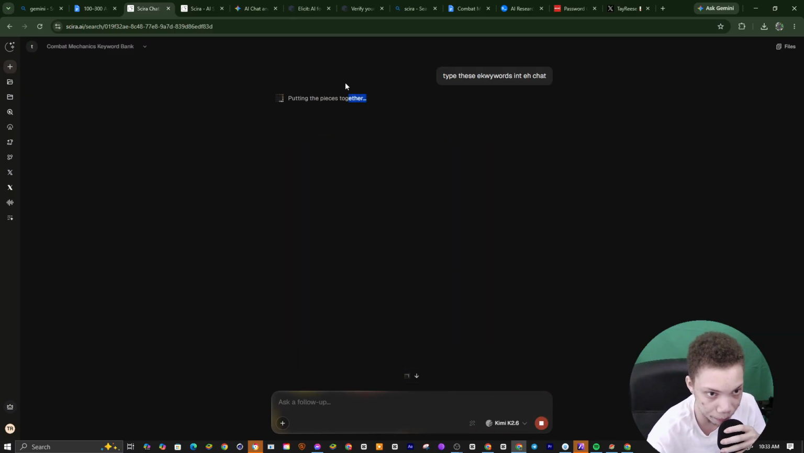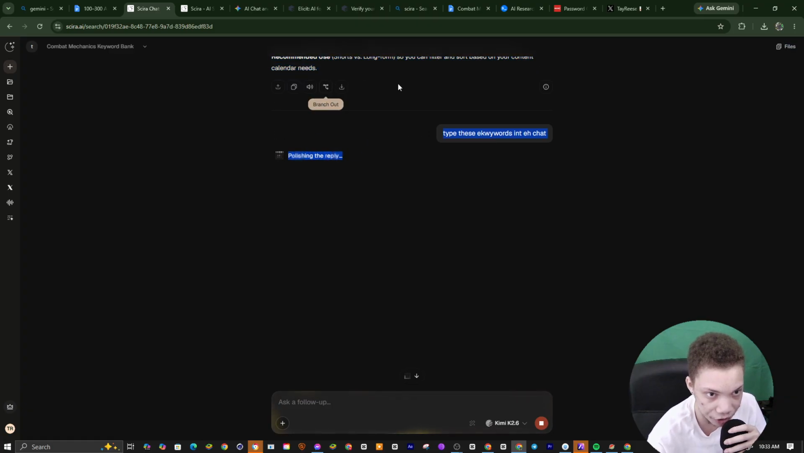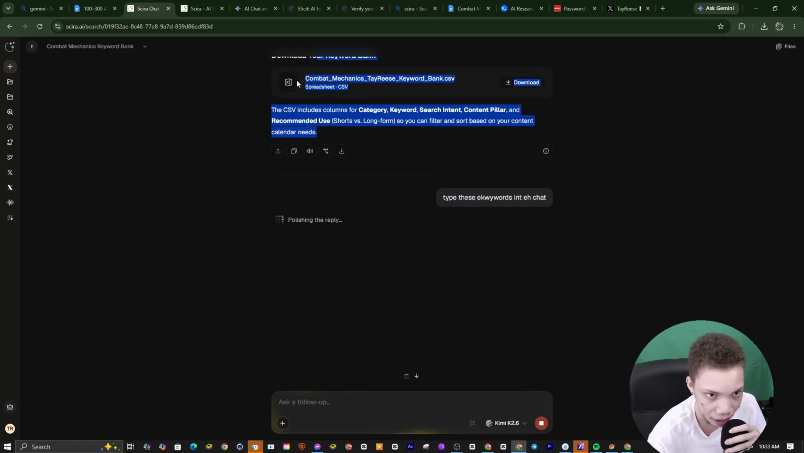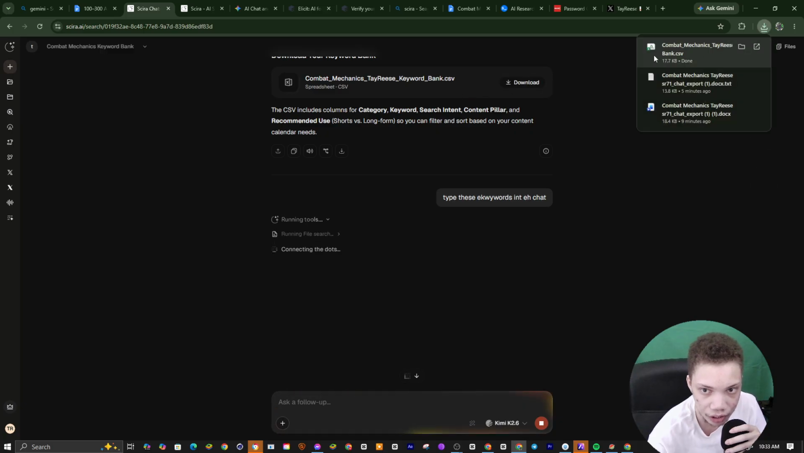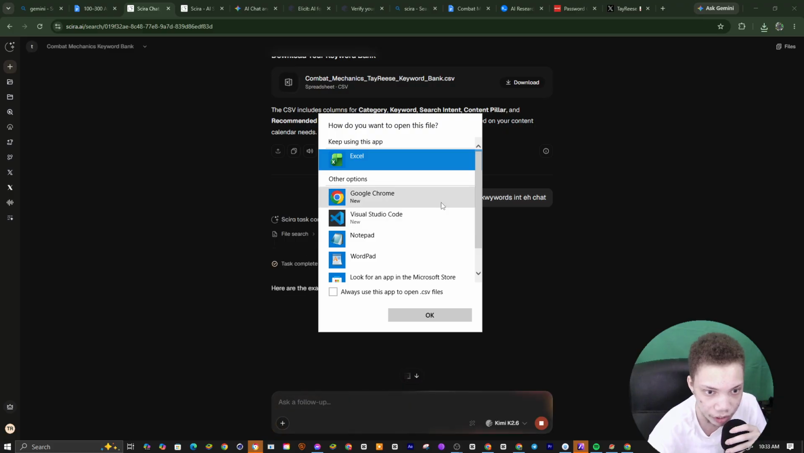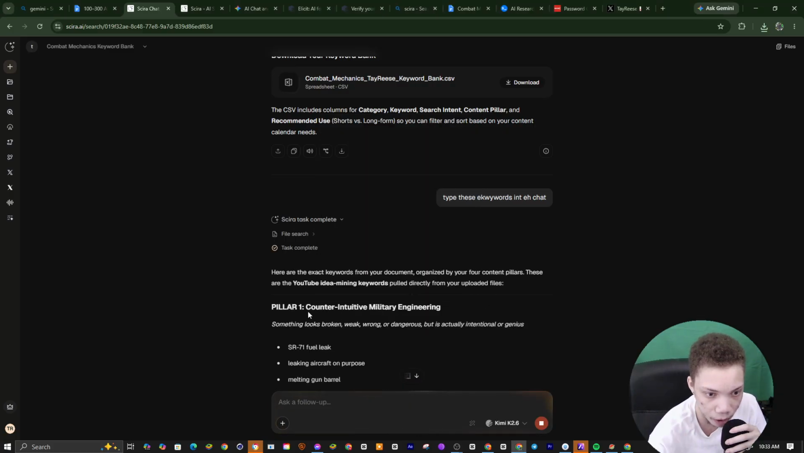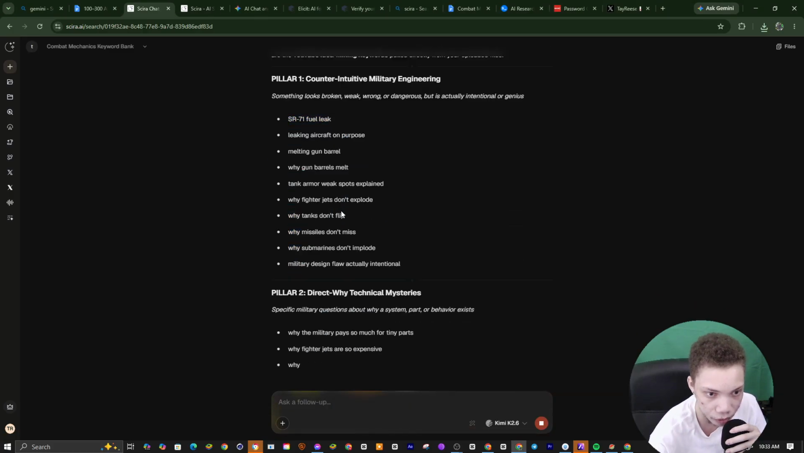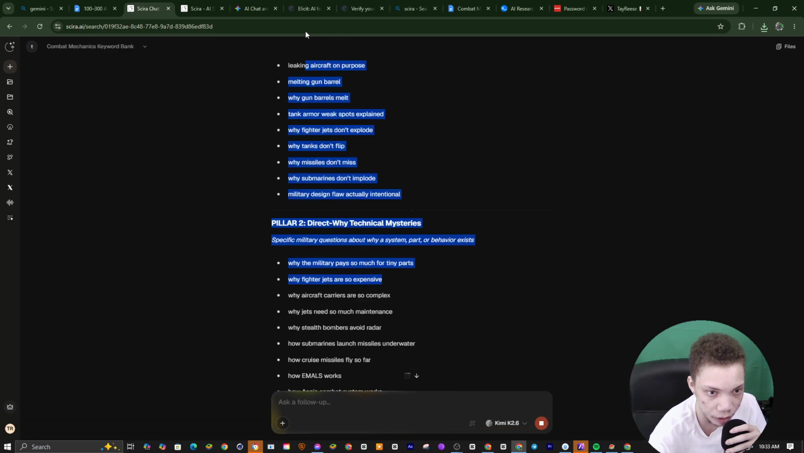So it basically put us on the CSV, but I'm going to have it type these keywords in the chat. So you can see it threw us on the CSV for us. But we don't want the CSV. We need this. So it's now going to put all the keywords right here. So we can just manually type in these keywords based off our playlist.